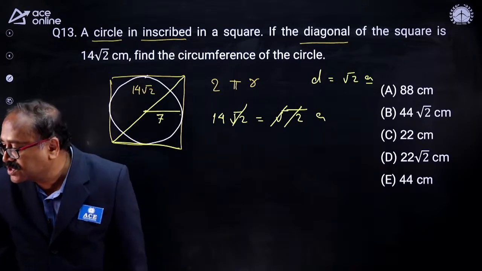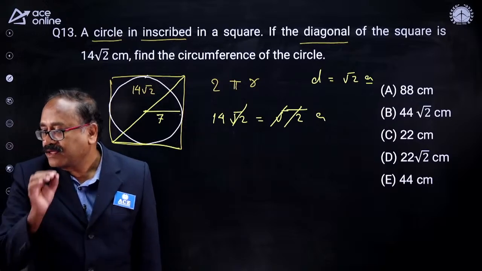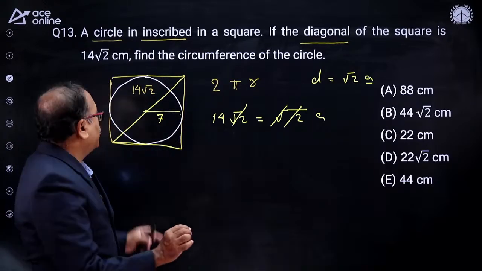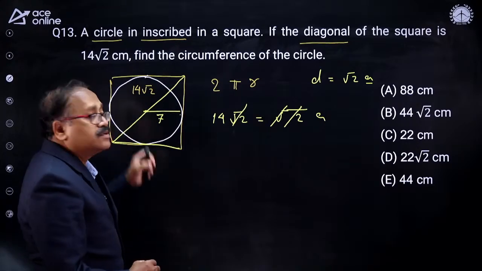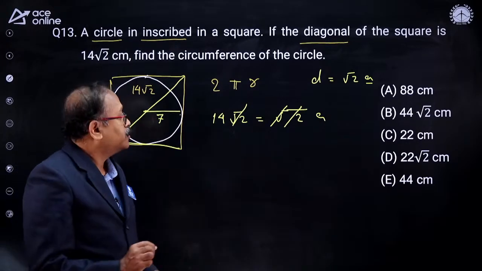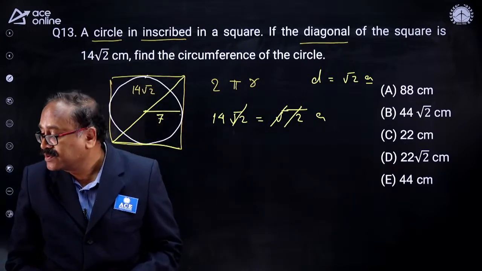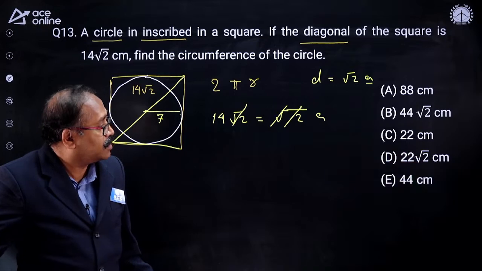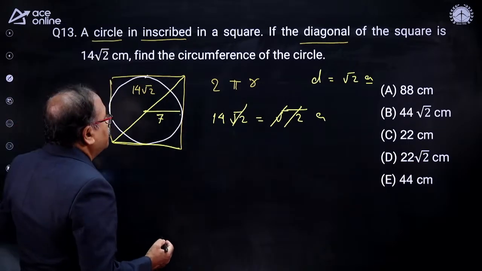Now you can answer the question. Thank you very much, Sumit ji. By mistake I took the diagonal as the side, 14 root 2. Now you can find the circumference. So your time is up now. I will find the circumference now.